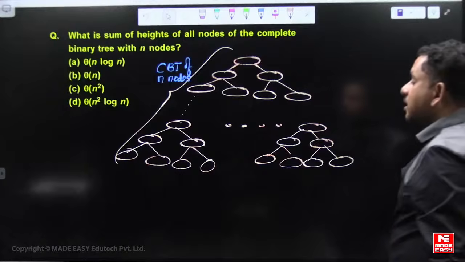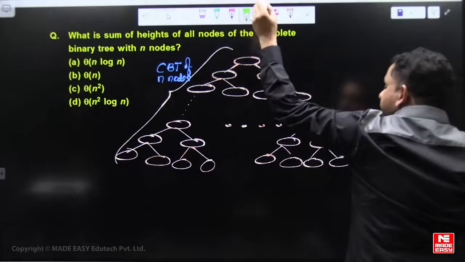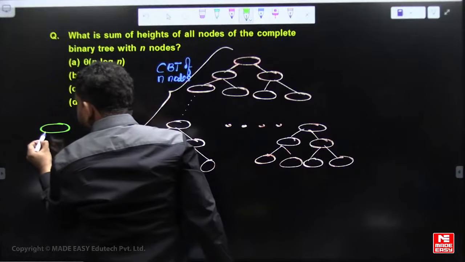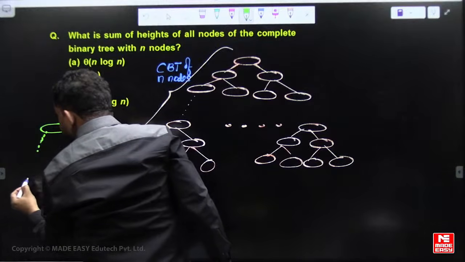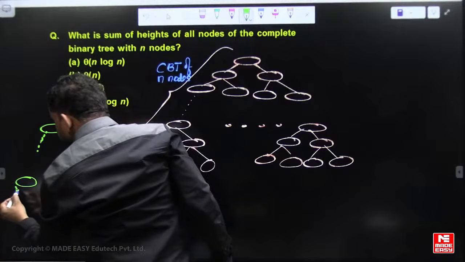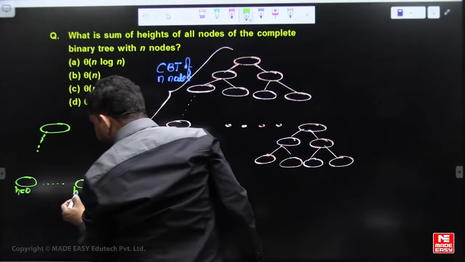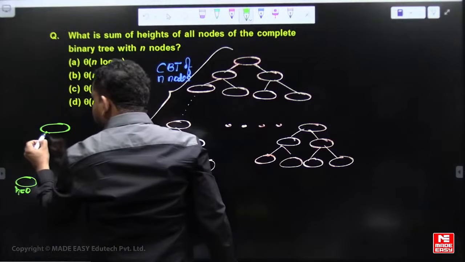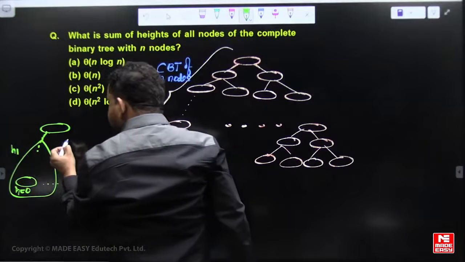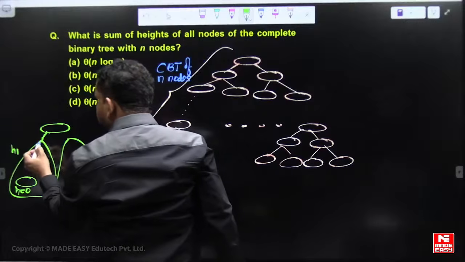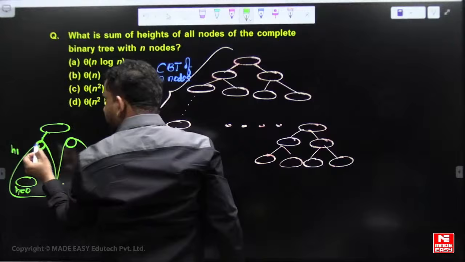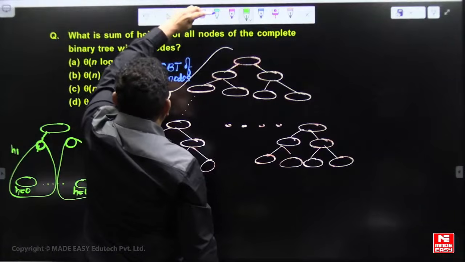Okay. Now, the height of leaf nodes is 0. In any tree, the height of a leaf node is 0. Then if the left subtree root has height h1 and the right subtree root has height h2, the maximum of the left and right subtree heights plus 1 becomes the height of the node.